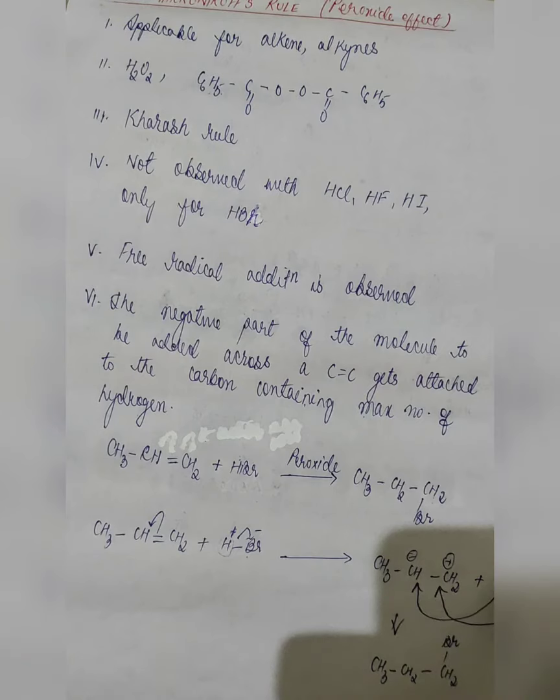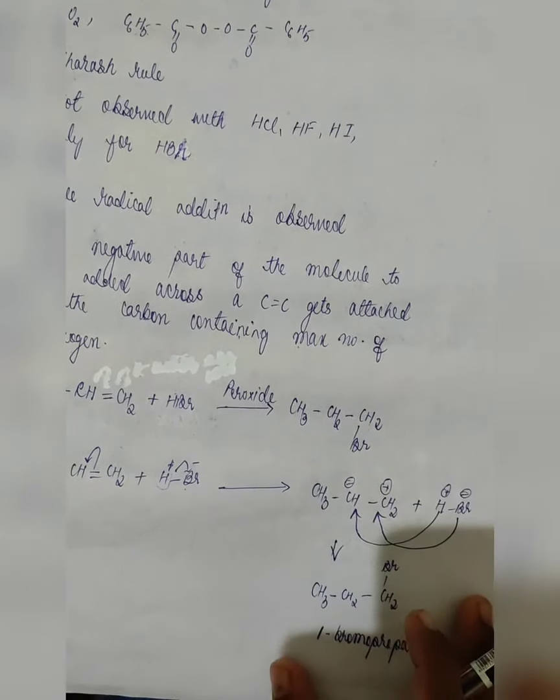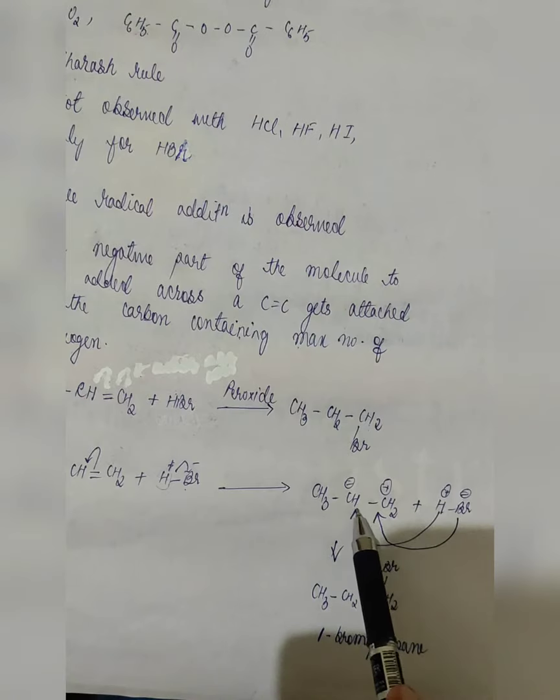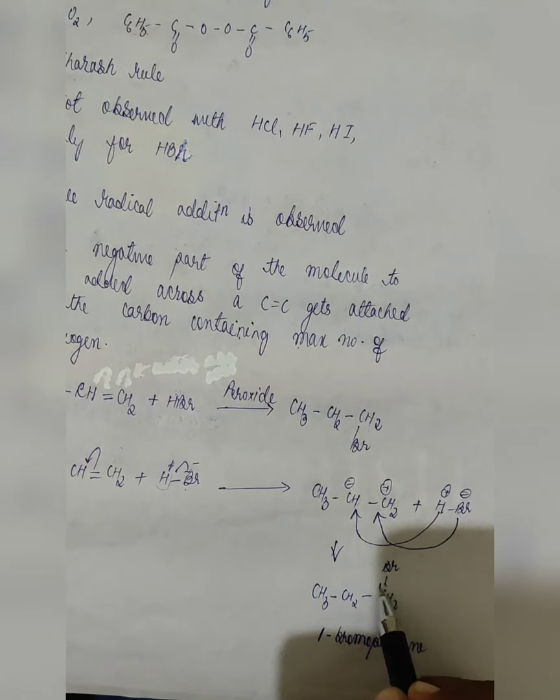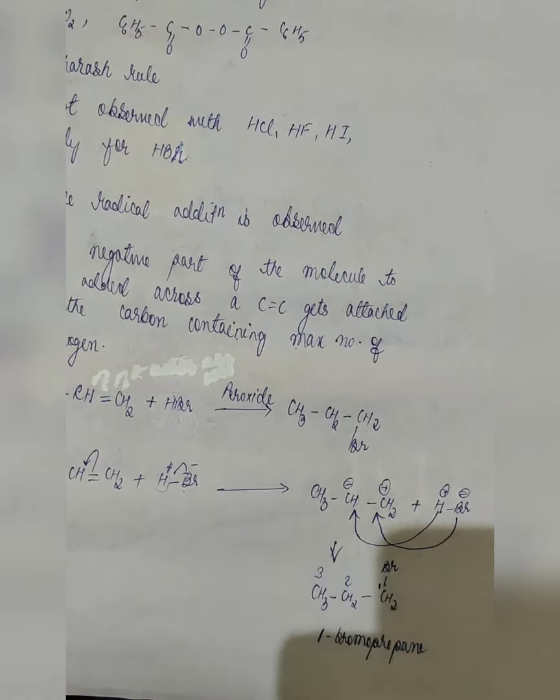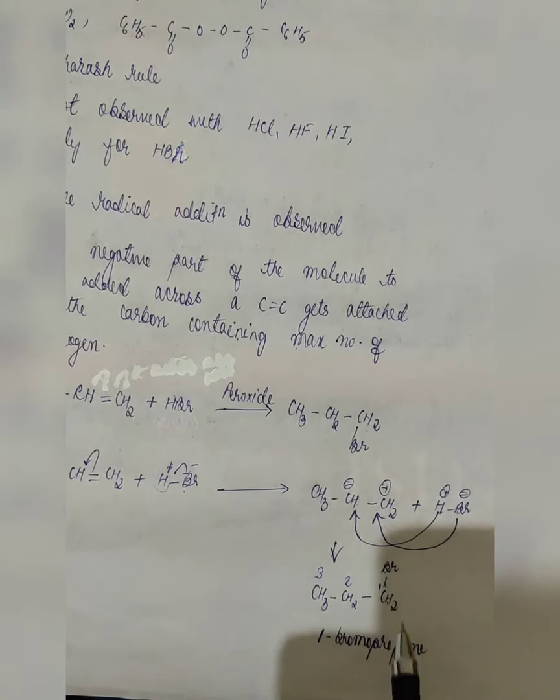Here, the positive charge will go and attach to the carbon having the minimum number of hydrogen, and the negative part will go and attach to the carbon having the maximum number of hydrogen. Remember one thing, in anti-Markovnikov's rule you will get one halo product, and in Markovnikov's rule you will get two halo products. In this case, numbering will be done in this manner, 1, 2, 3, and you will get 1-bromopropane. 1, 2, 3 carbons, so it becomes propane, ending in 'ane' because it is a single bond.